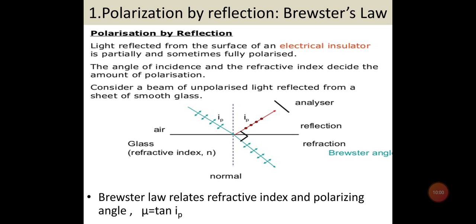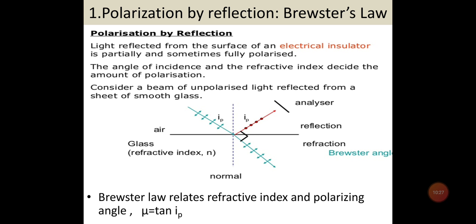For example, for glass, the angle of polarization is 57.5 degrees. Here I have shown the blue colored incident light, which is unpolarized, having vibrations in two directions, and we get this red light which is reflected. It is completely polarized when the light is incident at angle IP, that is, at the angle of polarization.